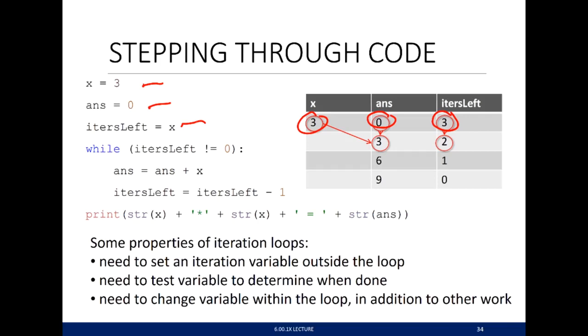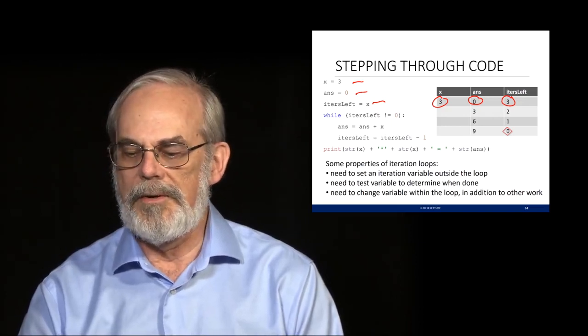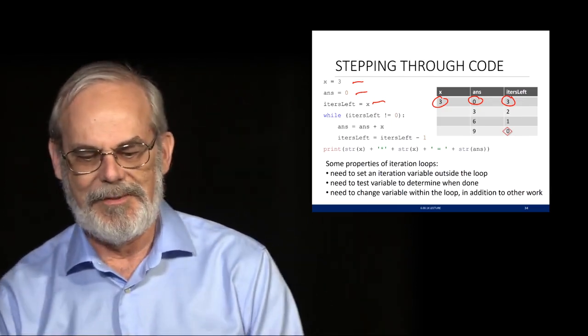Now I've got another version of the computation. The while loop says go back around. I check, is iters left equal to 0? It's not. So same process. The current value of answer, which is 3, is added to x to give me 6. Iters left is reduced by 1. Go back around the while loop. Is 1 equal to 0? No. One more time. Change answer by incrementing it by 3, the value of x. Change iters left by 1 to get it down to 0. Now check. Is iters left equal to 0? It is, and I return 9. And aren't you glad I didn't pick 27 to do this on, but it's something simple like 3.